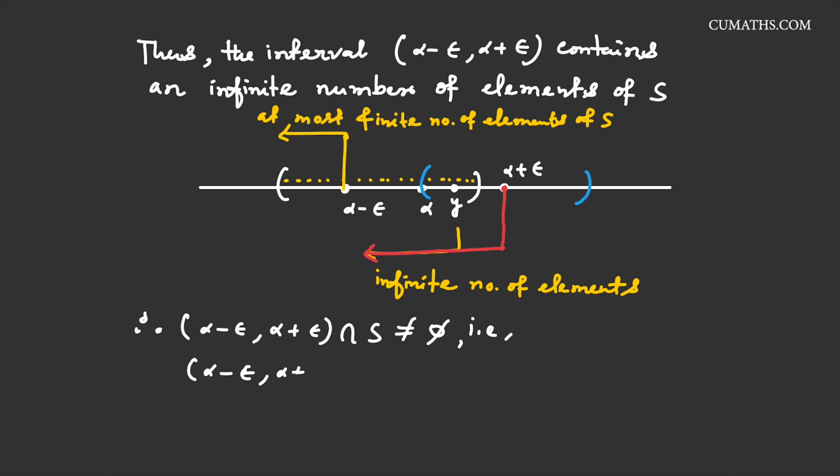That is, (alpha minus epsilon, alpha plus epsilon) minus {alpha}, we consider the deleted neighborhood. Its intersection with S must not equal phi. So this means that alpha is a limit point of S.